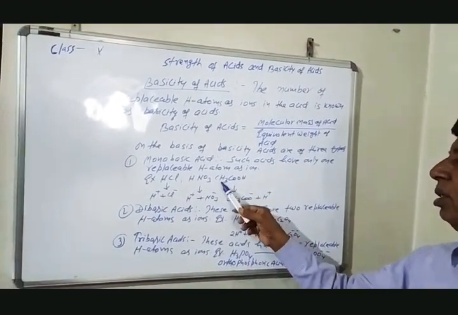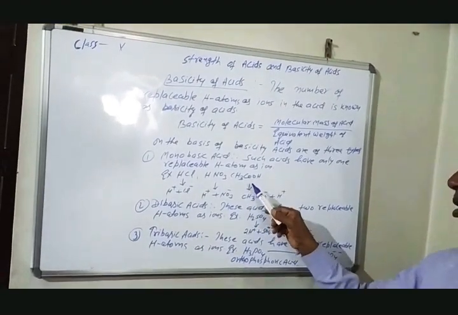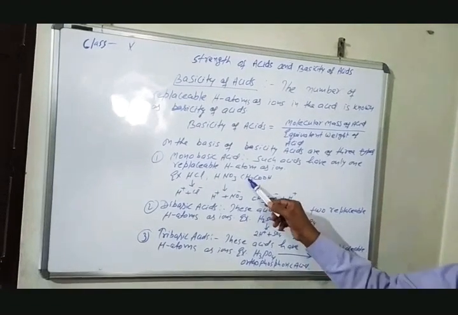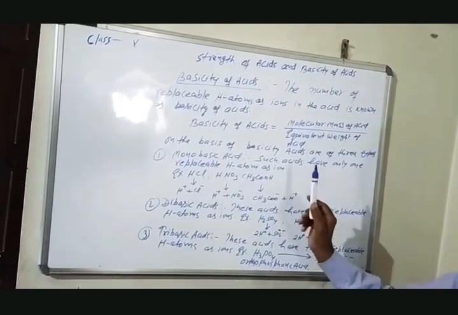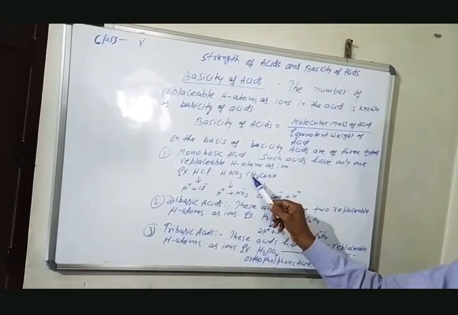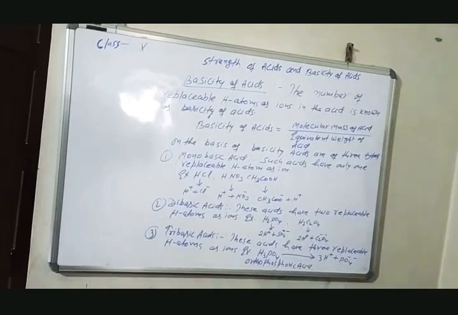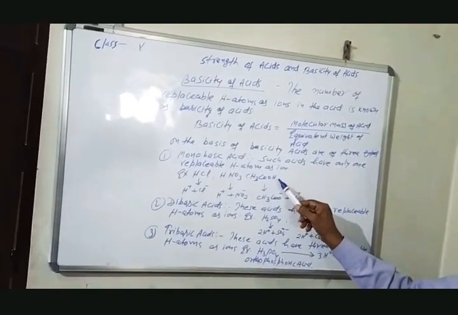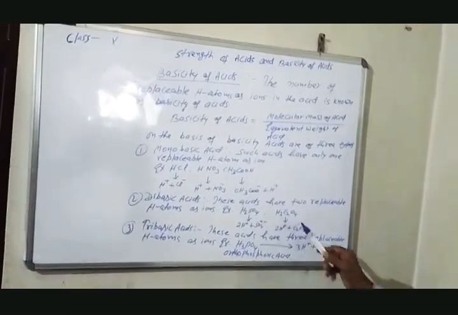See, in acetic acid, CH3COOH, there are 4 hydrogen atoms, 3 hydrogen atoms here and 1 hydrogen atom here. But the hydrogen atoms attached to the carbon atom are not going to ionize. The hydrogen atom attached to the oxygen atom is an acidic hydrogen ion.